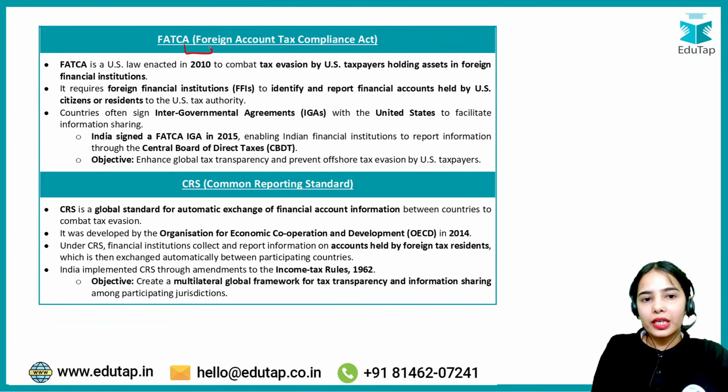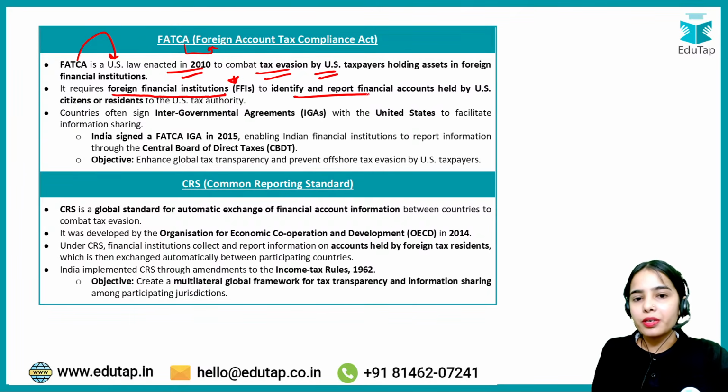FATCA is the Foreign Account Tax Compliance Act. FATCA is a US law enacted in 2010 to combat tax evasion by US taxpayers holding assets in foreign countries, in foreign financial institutions. It requires the foreign financial institutions to identify and report the financial accounts of US citizens or residents to the US tax authority.